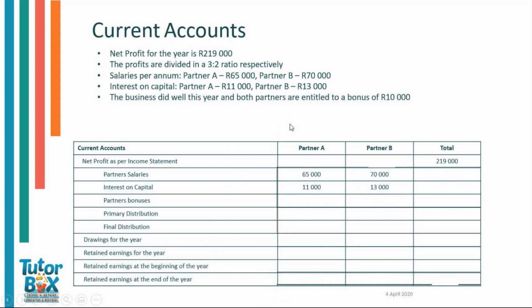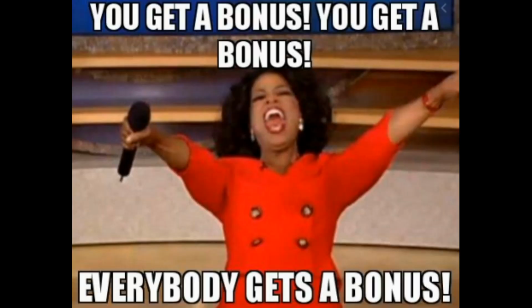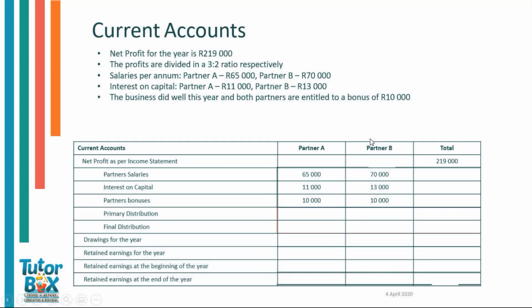Next, we'll look at bonuses. The business did well this year, and both partners are entitled to a bonus of 10,000 Rand. So partner A gets a bonus of 10,000 Rand, and partner B will also get a bonus of 10,000 Rand. Next, we will look at the drawings for the financial year. Partner A took 8,000 Rand in drawings, whilst partner B took 11,000 Rand in drawings. So under drawings for partner A, you can see 8,000 Rand, and partner B, 11,000 Rand.